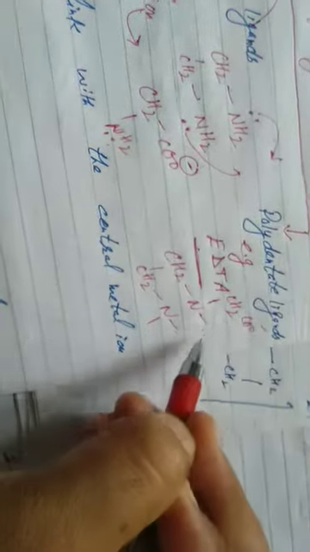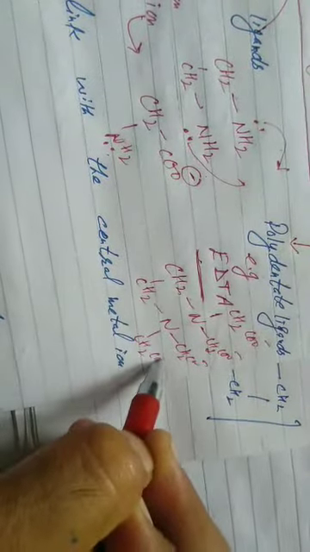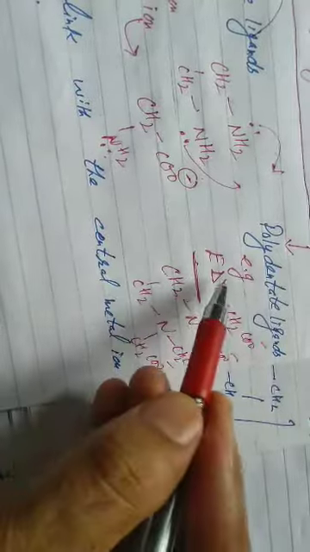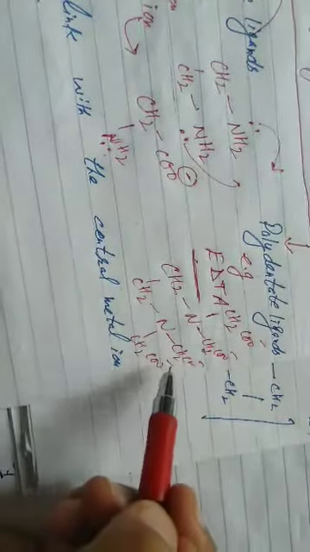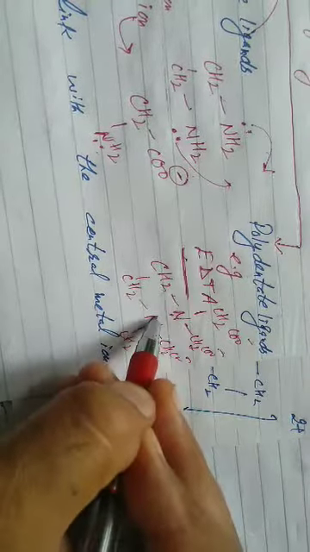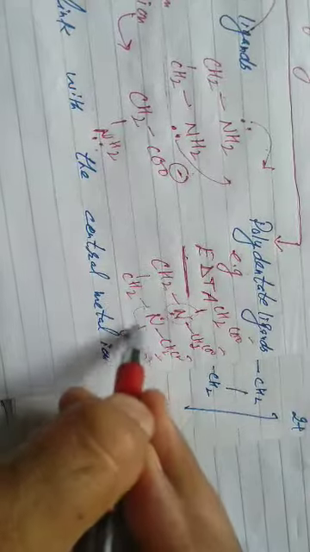Acetate, CH2COO negative. CH2COO negative, CH2COO negative, CH2COO negative. That's the structure of EDTA, very easy. Ethylene, then approach to diamine and then tetraacetate. Friends, 4 negative centers and 2 nitrogen carrying lone pair. How many donor atoms are there? 1, 2 and 4 negative centers, 6. It is the example of polydentate ligand.